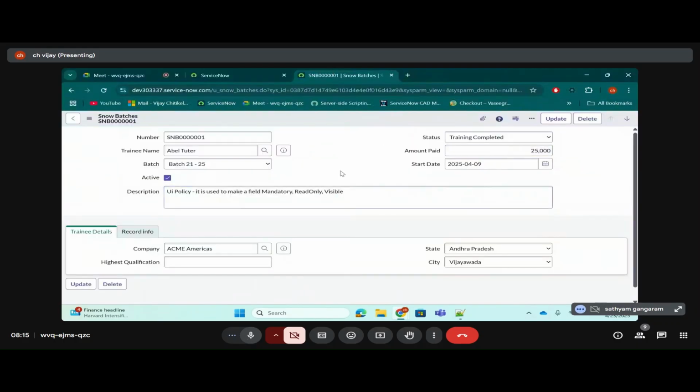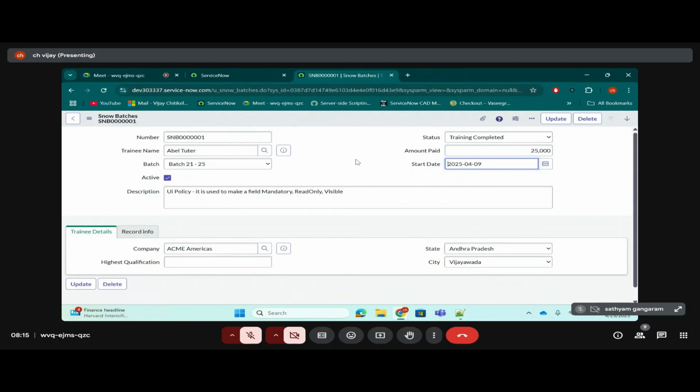Now, using this UI policy concept, UI policy runs on the client side. I'll tell you what exactly I mean by this sentence tomorrow, not today, because tomorrow we'll cover one more topic known as data policy. Then I'll explain what I mean by UI policy running on the client side. In ServiceNow, you can distinguish two ways, like how we distinguish configurations and customizations.